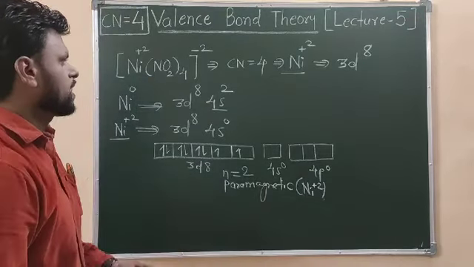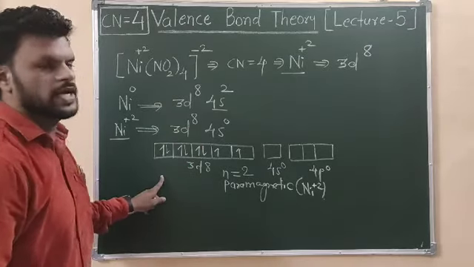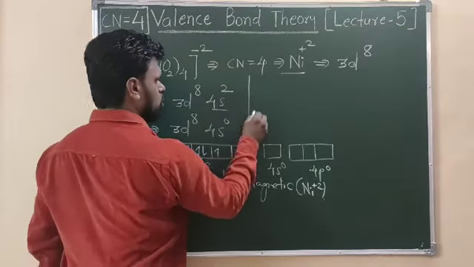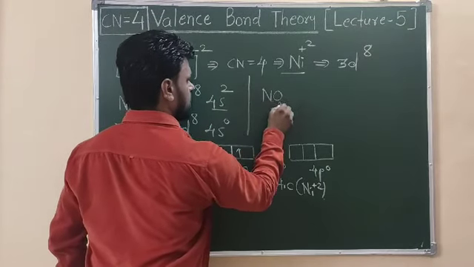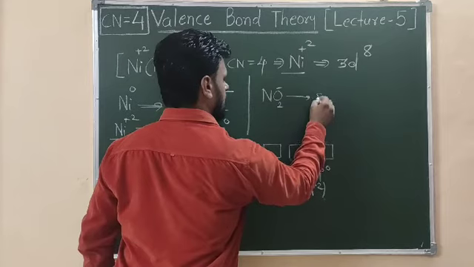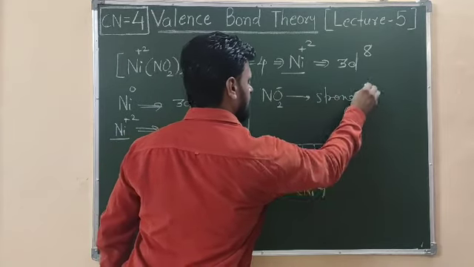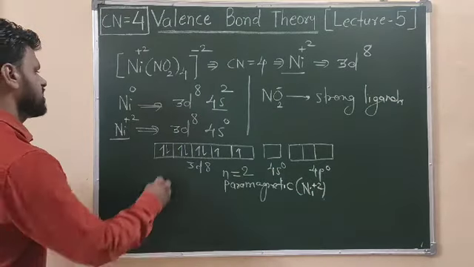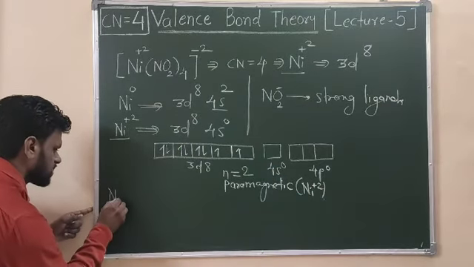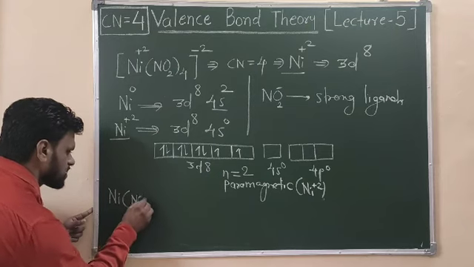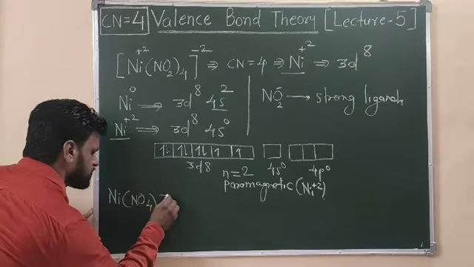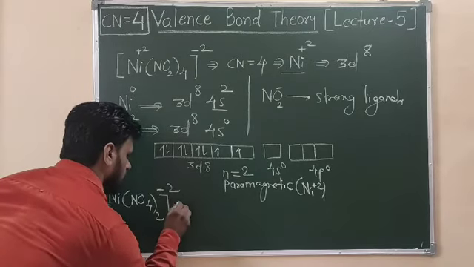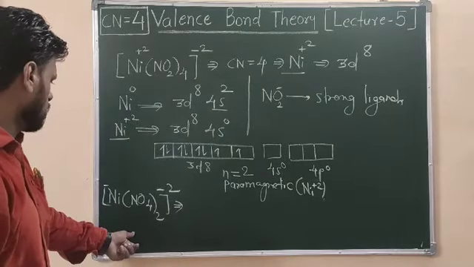But now what happens if this nickel +2 ion reacts with 4 nitro ligands? You know well that nitro is a strong field ligand, and when we have a strong field ligand, the electrons can undergo pairing. And hence, if I now write the nickel tetranitro complex, what happened here? Now a strong field nitro ligand will do what?